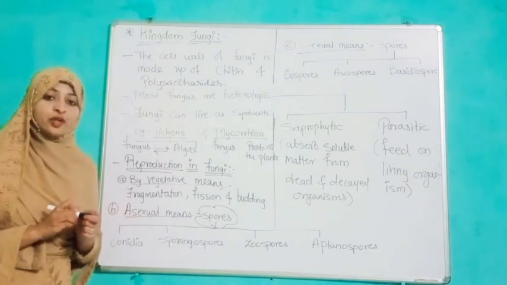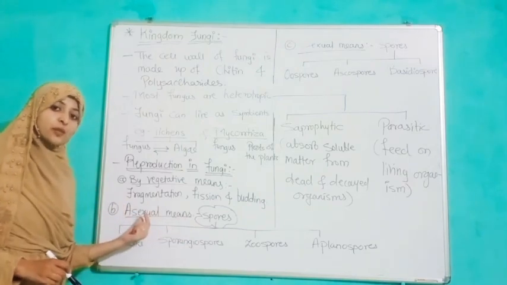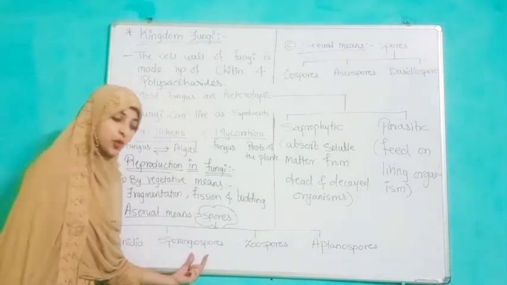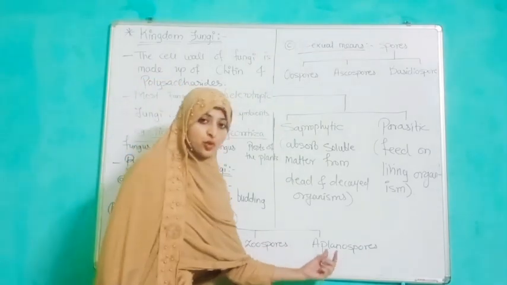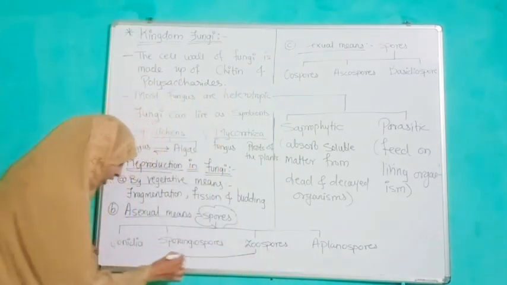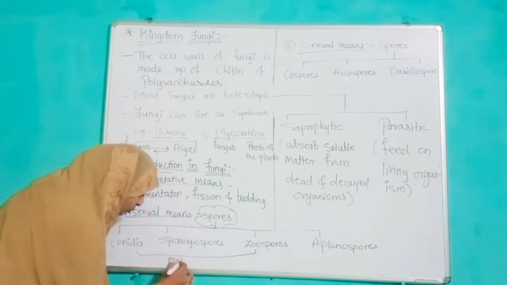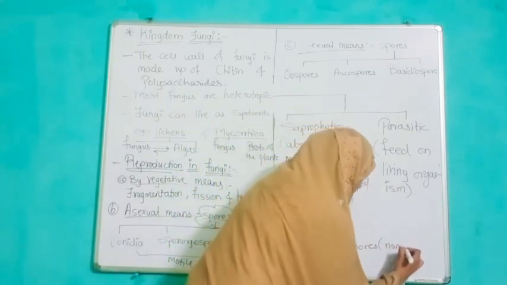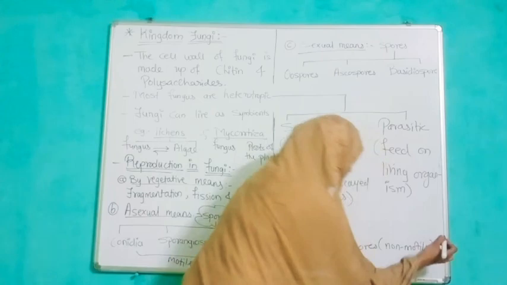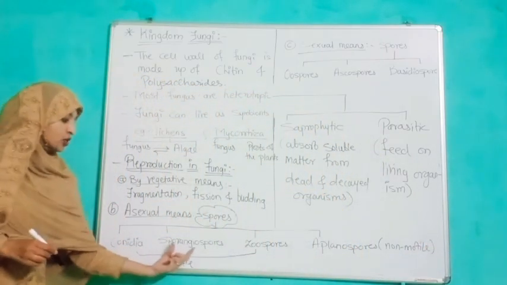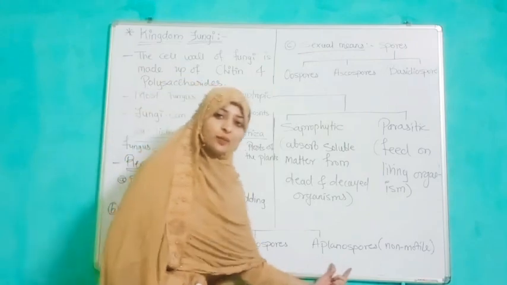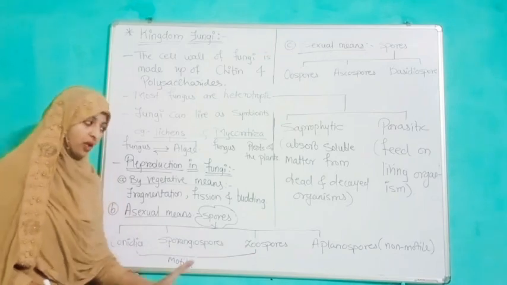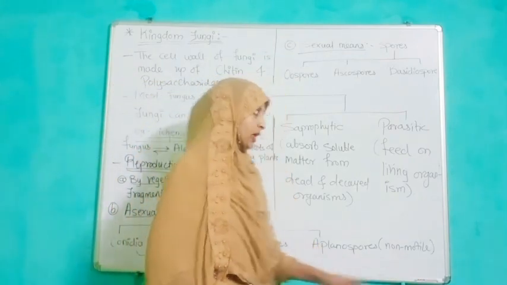There are four different types of spores produced by asexual means of reproduction: conidia, sporangiospores, zoospores and aplanospores. Here we can see that conidia, sporangiospores and zoospores are motile spores, means they can move, and aplanospores are non-motile spores.